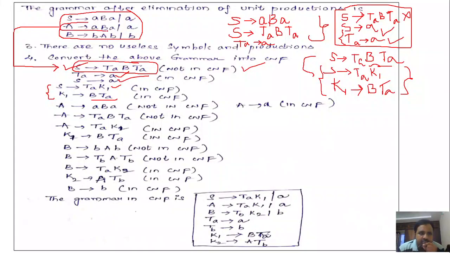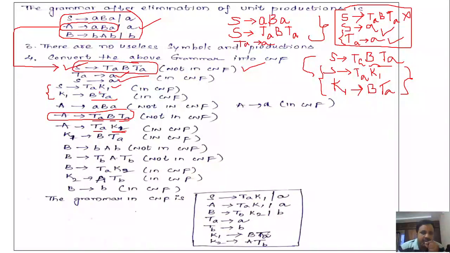A denotes A, B, A. So again we have to convert it into CNF. Replace small a with TA. So A, TA, B, TA. Next A denotes small a, it is already in CNF. So consider A denotes TA, B, TA and convert it into CNF. The B, TA will be represented by K1.